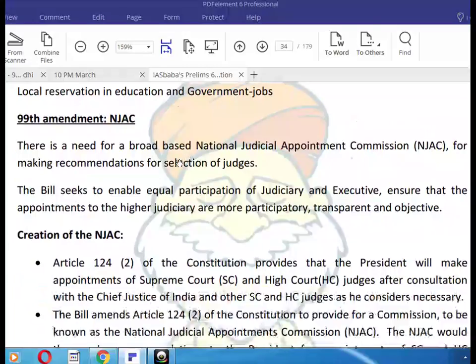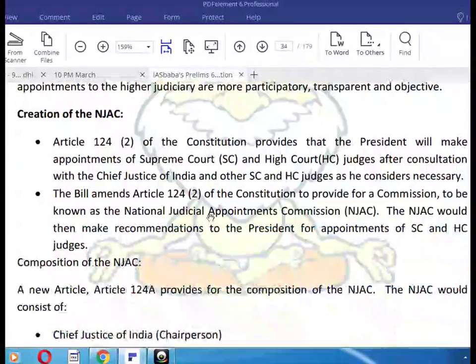99th amendment, NJAC. There is a need for a broad-based National Judicial Appointment Commission for making recommendations for the selection of judges. The bill seeks to enable equal participation of the judiciary and executive, and ensure that appointments to the higher judiciary are more participatory, transparent and objective. Creation of NJAC.